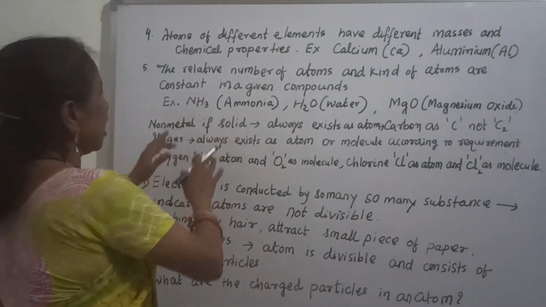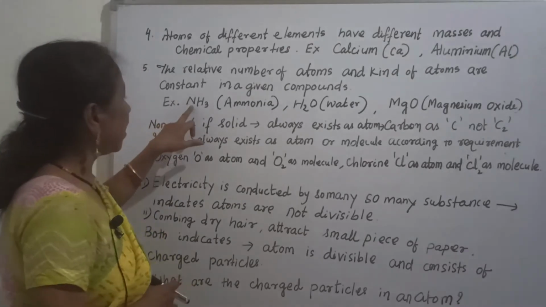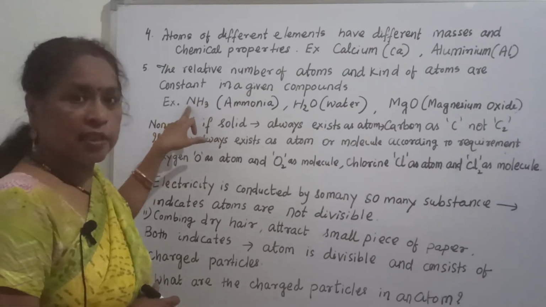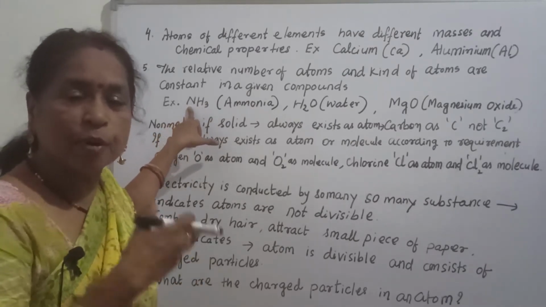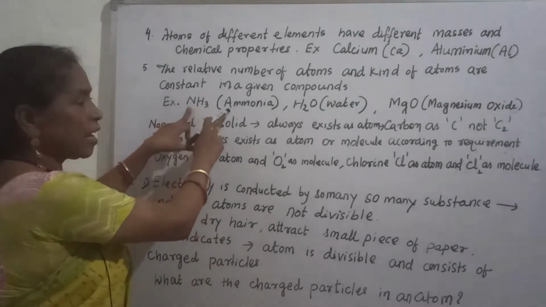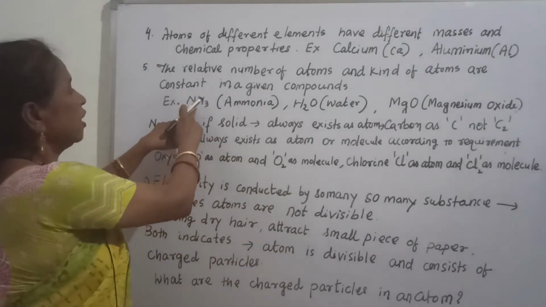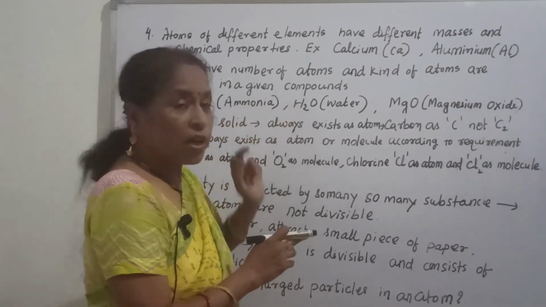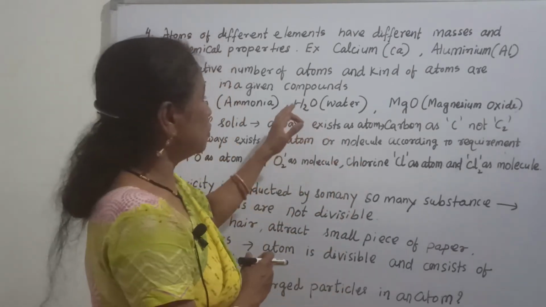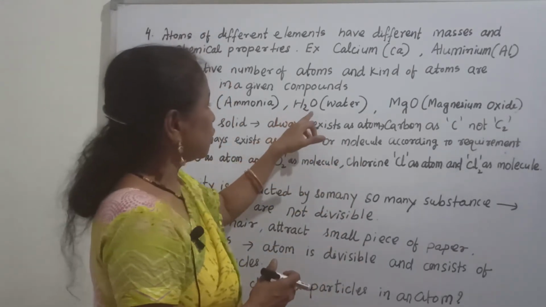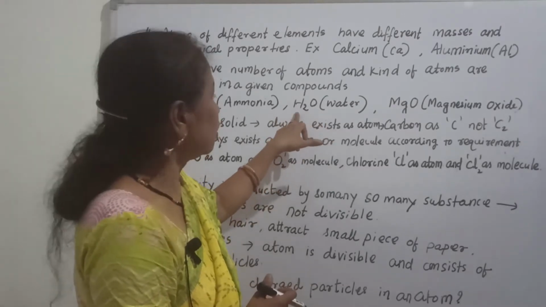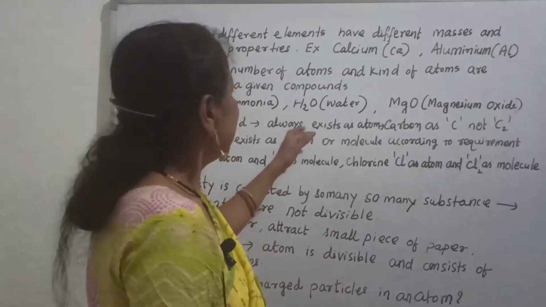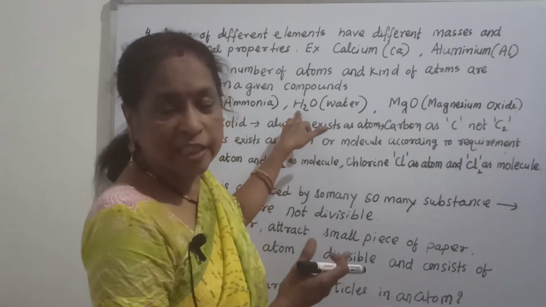Let us see ammonia. You can find N and H3, that means 1 nitrogen and 3 hydrogen. Wherever you take ammonia from, the formula should be NH3. The ratio should be 1:3, nitrogen 1 and hydrogen 3. Similarly water, the formula H2O. The atom ratio is 2:1, hydrogen 2, oxygen 1. What is the meaning? You take water from any place, the ratio always remains constant.